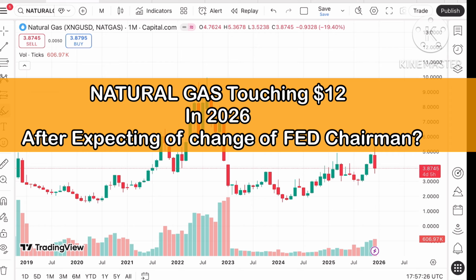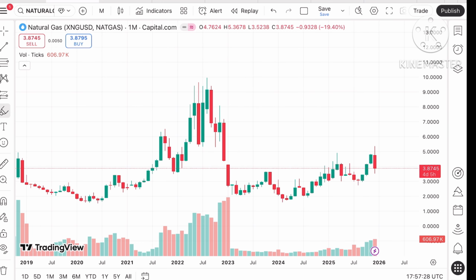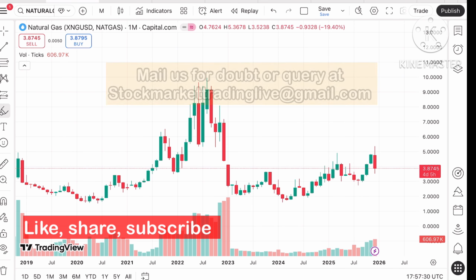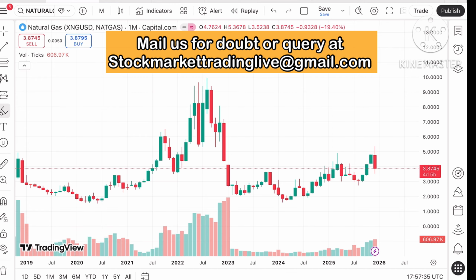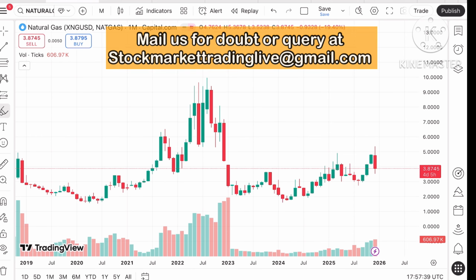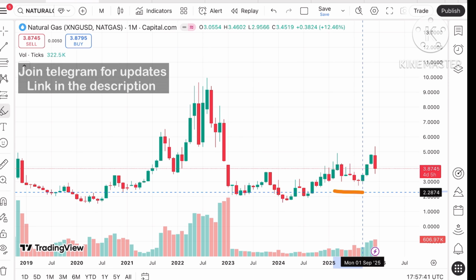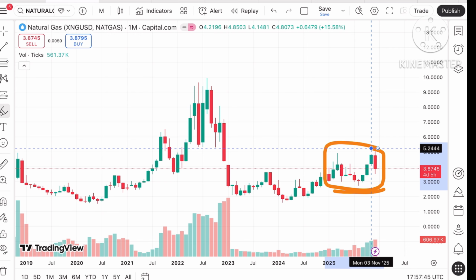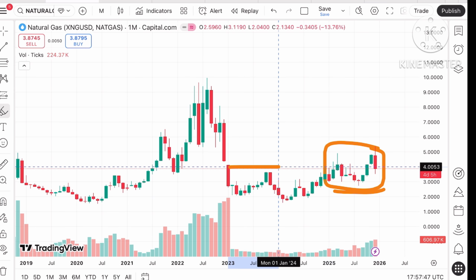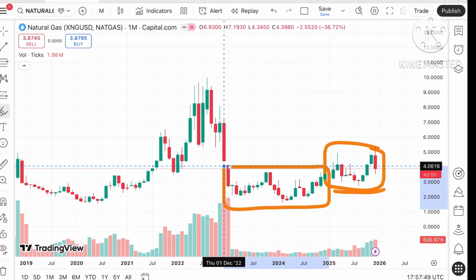So today I'll be explaining how the price of natural gas has moved in the year 2025 and how the natural gas price can move in the year 2026. If you look at the chart of natural gas, we have seen that natural gas was moving in this range for this particular year. And if you see the previous 2 years, the price was also moving in this range.